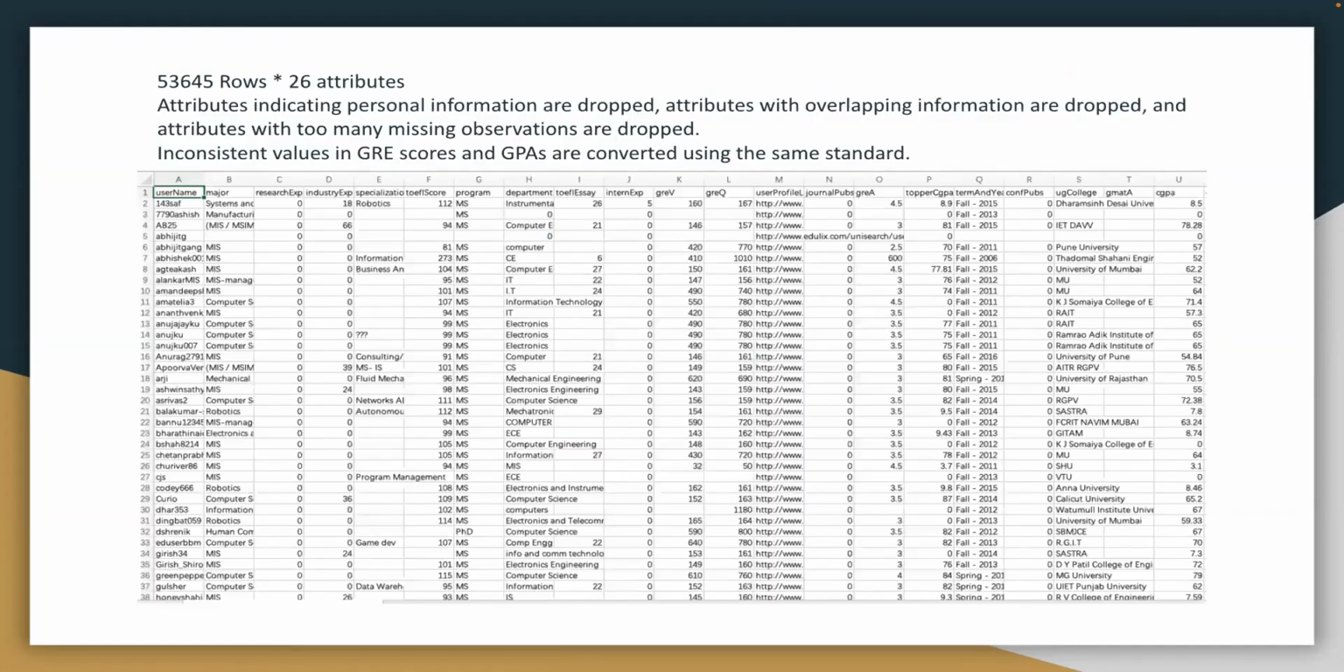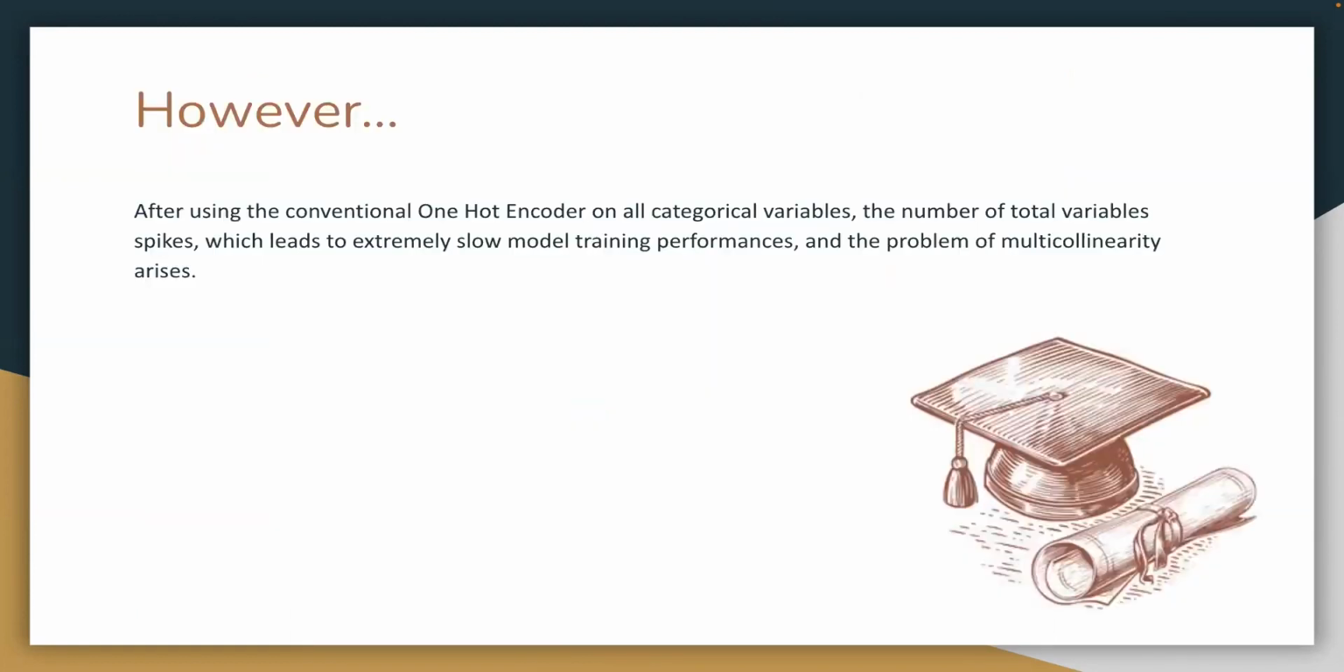First of all is an overview of the dataset. There are over 53,000 rows and 26 attributes. Attributes indicating personal information are dropped, attributes with overlapping information are dropped, and attributes with too many missing observations are dropped. Also, inconsistent values in GRE scores and GPAs are converted using the same standard. However, after using the conventional one-hot encoder on all categorical variables, the number of total variables exploded, which leads to extremely slow model training performance and a problem of multicollinearity.